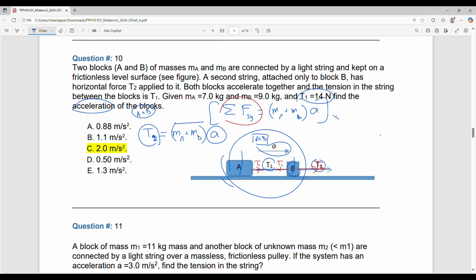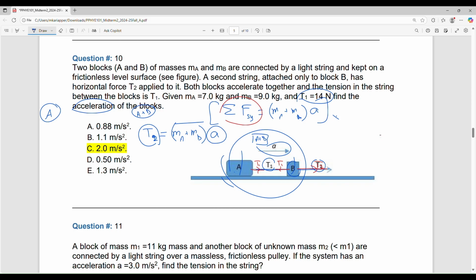Are you going to give up? No. We can apply the equation on A only. The same acceleration would be there, right? Yes. So we can use A to find the acceleration. And the beauty with A is that on A there is only T1 acting.